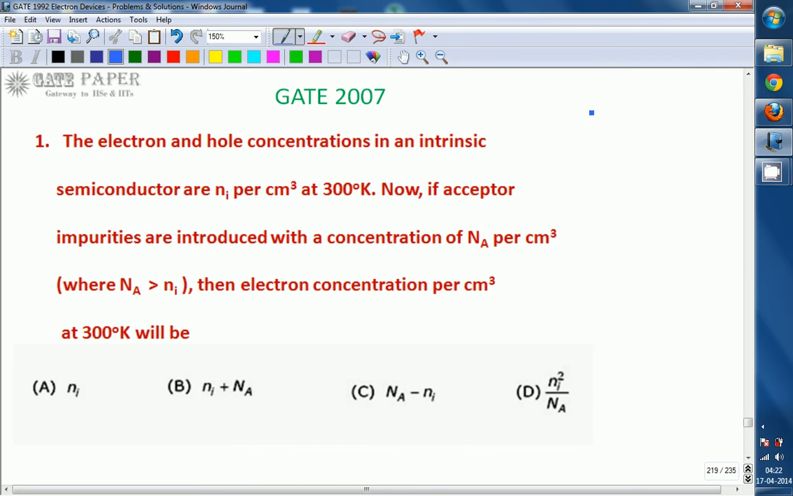Hello, we are discussing the GATE 2007 ECE paper, and the topic is related to electronics. The electron and hole concentrations in an intrinsic semiconductor are Ni per centimeter cube at room temperature, that is 300 degree Kelvin. Now, if acceptor impurities are introduced with a concentration of Na per centimeter cube, where Na is larger than Ni, then the electron concentration per centimeter cube will be: A, Ni; B, Ni plus Na; C, Na minus Ni; D, Ni square by Na.